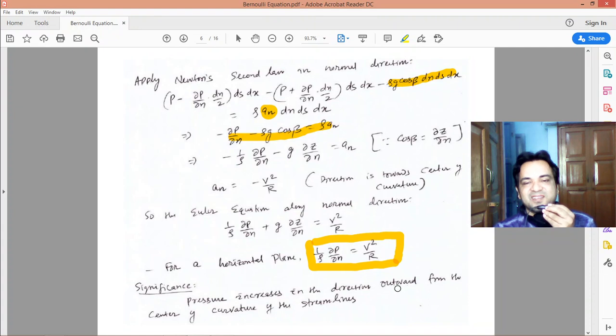This simple concept is used to measure the static pressure in a pipe flow. We make small holes and insert manometers to measure the static pressure. Why? Using this simple concept. We make a small hole perpendicular to the surface of the pipe.